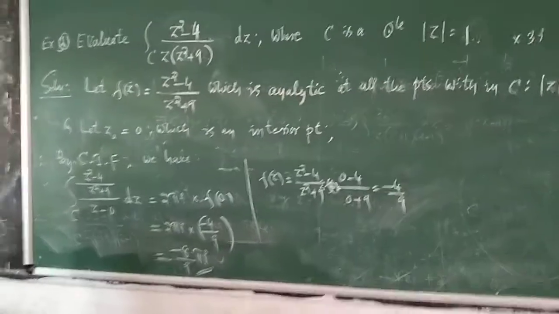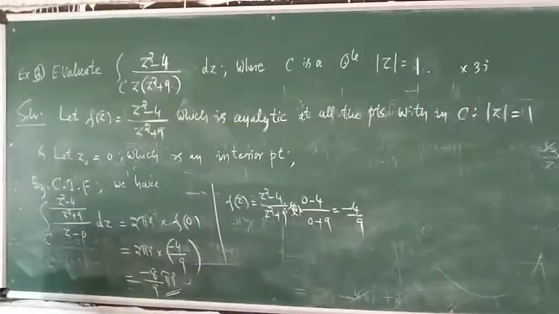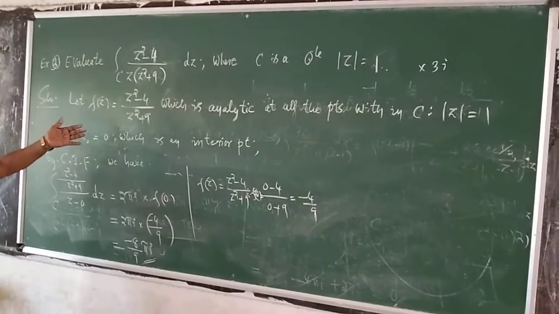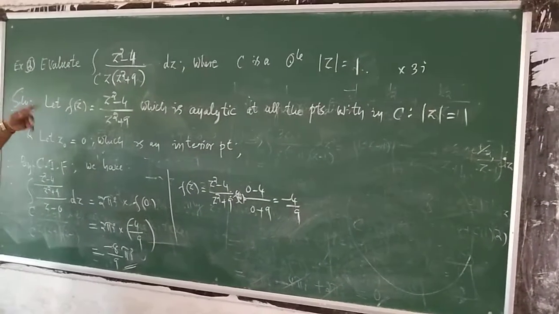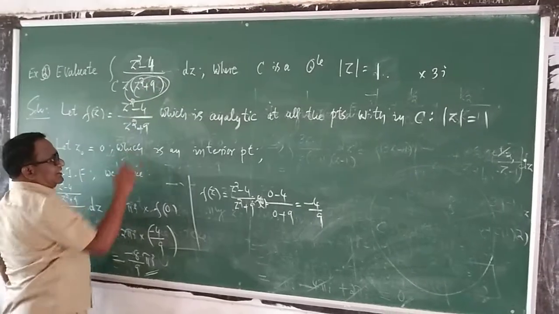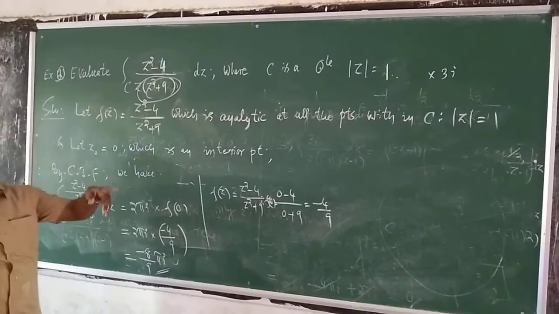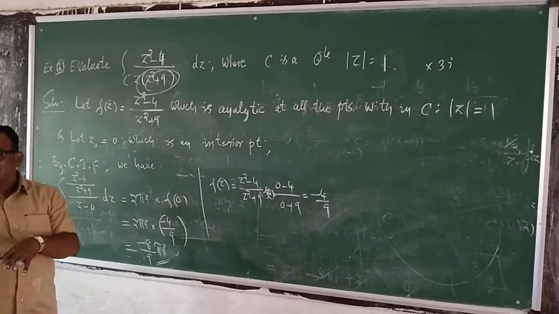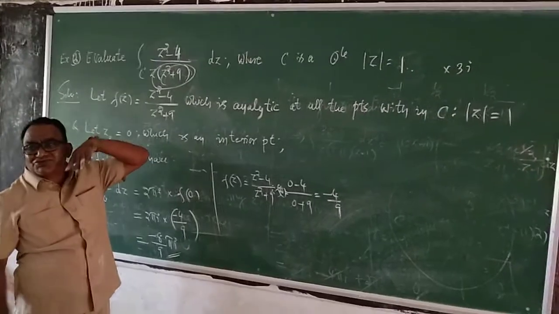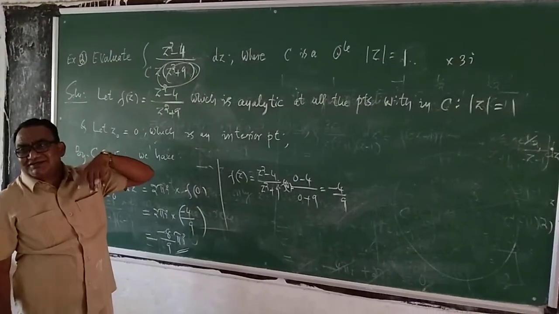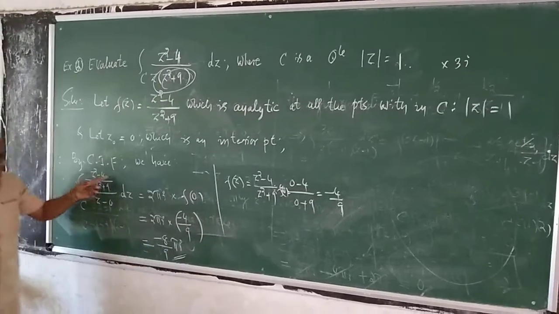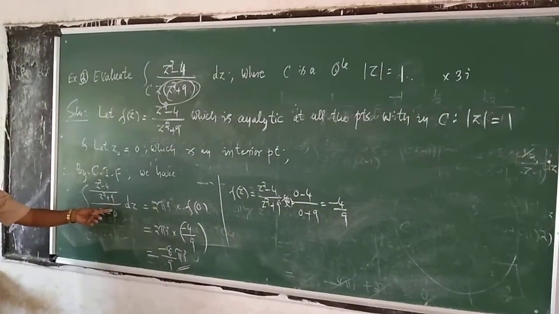Yes? Come on, tell me what is your confusion. Z squared minus 4 divided by z into z squared plus 9. The points plus or minus 3i do not lie within the circle. For that, what I did, I have transformed this to the numerator. How I have written z squared minus 4 divided by z squared plus 9.